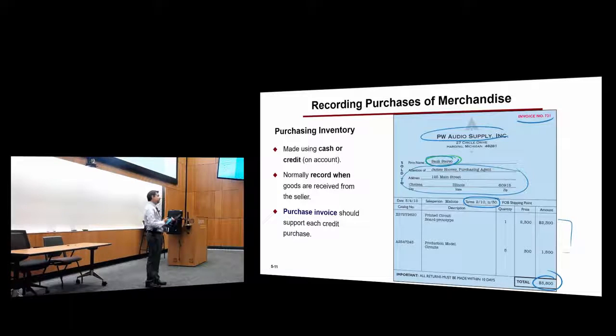This one here is the terms of the sale. When you read 2/10, n/30, and we'll talk about that a little bit later on, that means the buyer will get a 2% discount if they pay within 10 days. However, the full amount will have to be paid within exactly 30 days. It tells you about the shipping. Who's paying for the shipping? We'll talk about each one of these in detail later on. It has the dates. You see, this information is very useful.